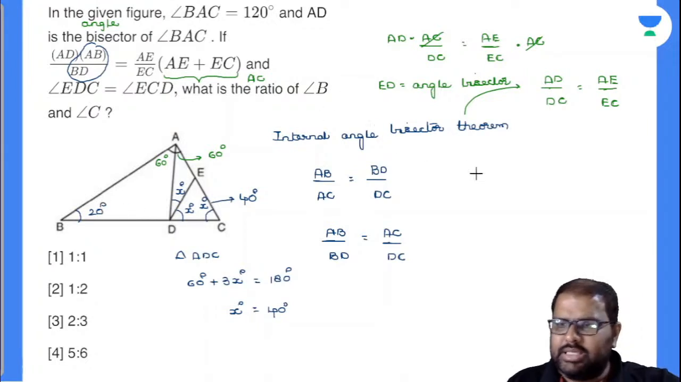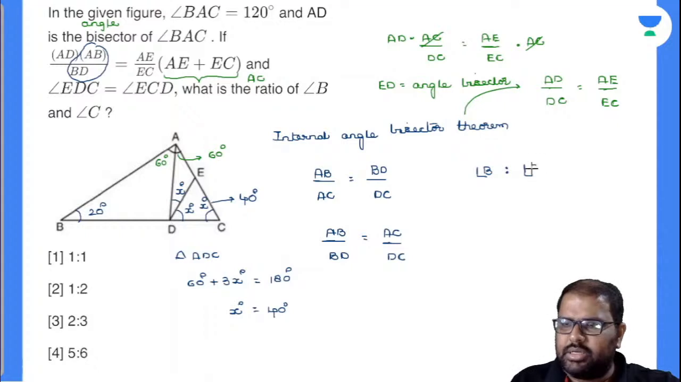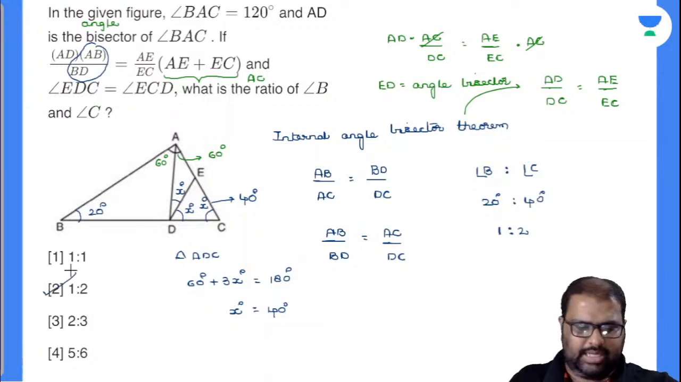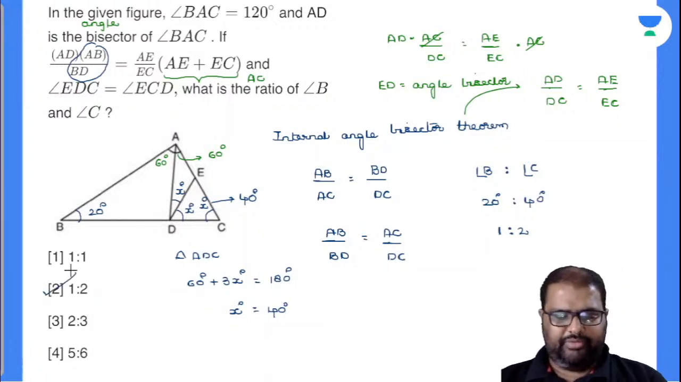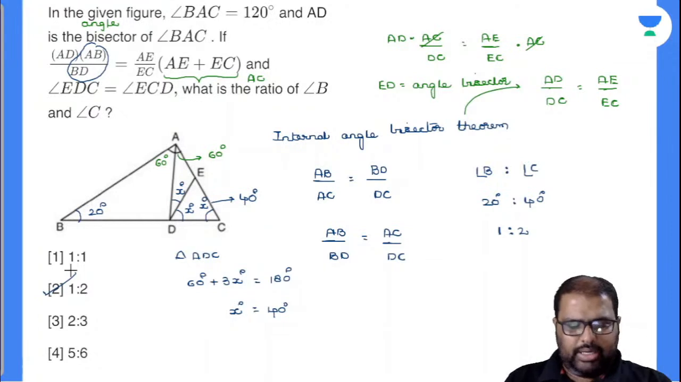Now the question asked is the ratio of angle B to angle C. Everybody knows angle B is 20 degrees and angle C is how much, beta? Is it 40 degrees? And is the ratio 1:2? That's it. My question is done. And my option number 2 satisfies there. So how many of you got this? If you know the internal angle bisector theorem, fatafat you can solve this question easily.